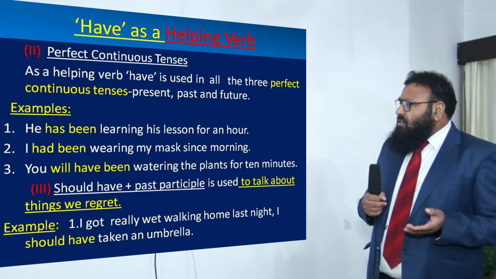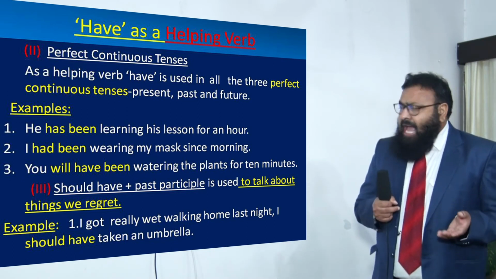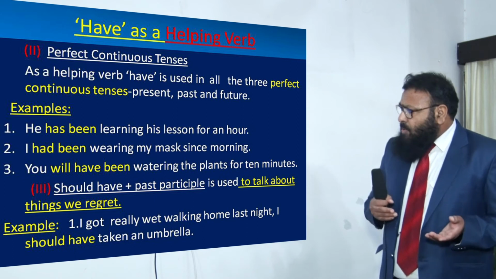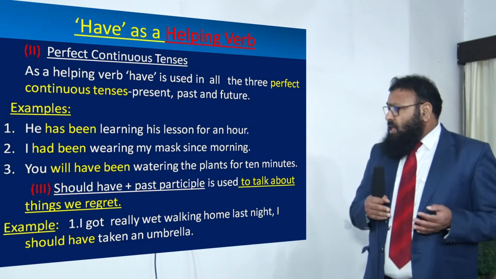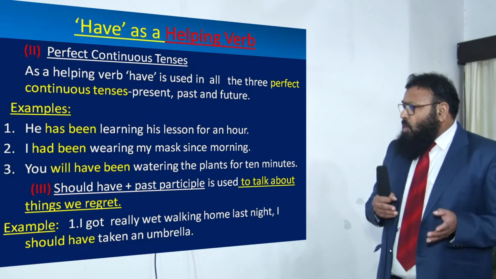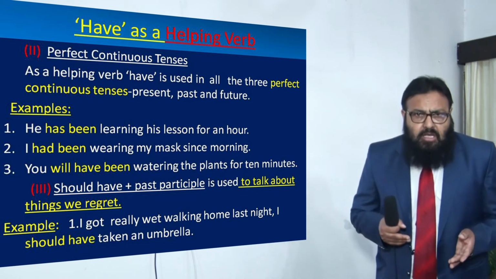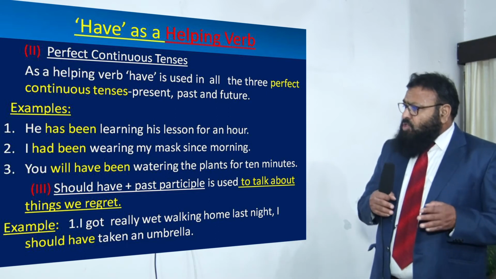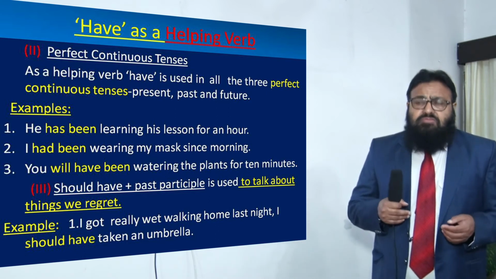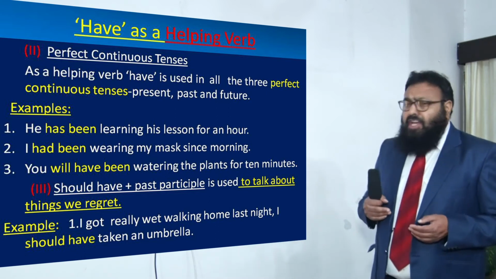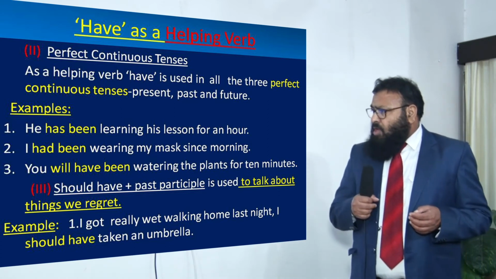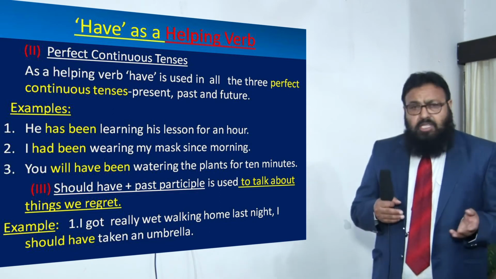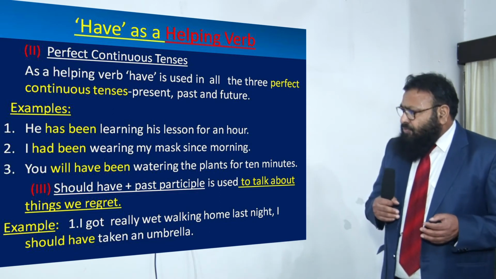Now another use of have is with should plus have plus verb third form, or past participle, and it is used to talk about things we regret. If have is used with any other modal auxiliary or any other primary auxiliary, then of course we do not talk about the things we regret. Here it is being used with should have. For example,